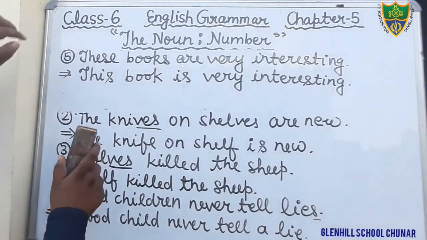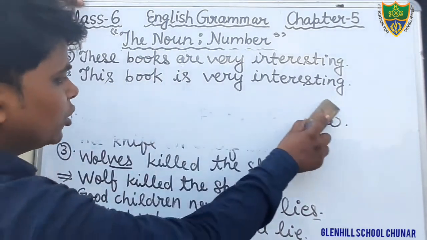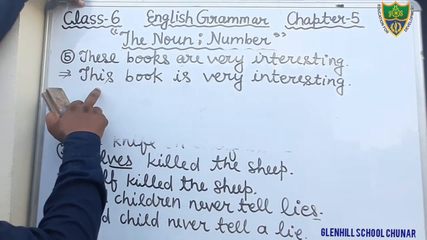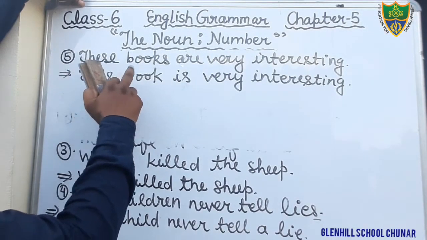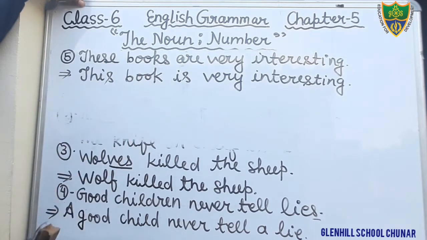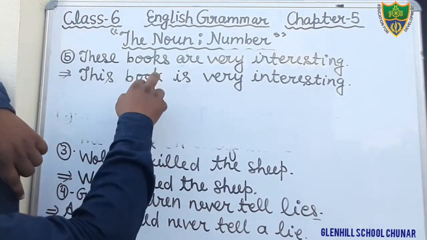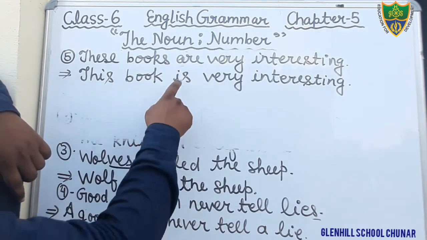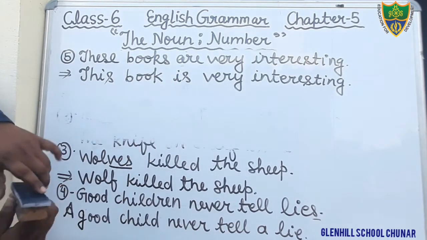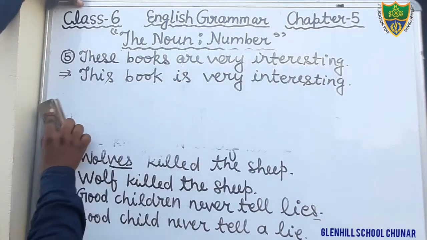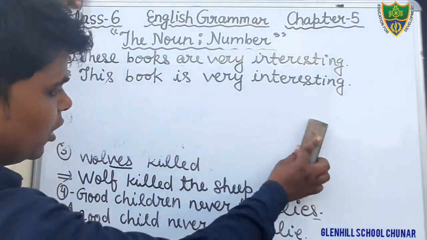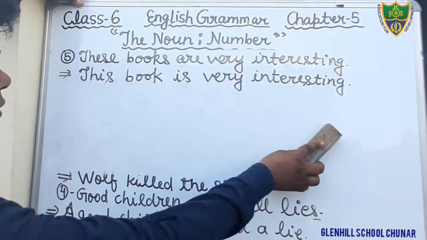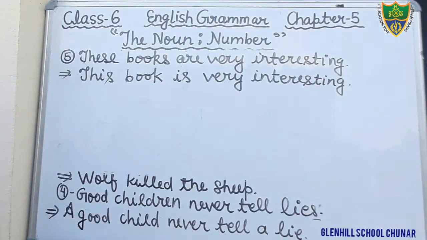Okay students, I hope that you all have understood the things. That is plural, I have changed it into singular. Books, the word books is plural, I have changed it into singular. The verb is also in plural, I have changed it into singular. So the sentence will be, this book is very interesting. You can see the next question number 6.